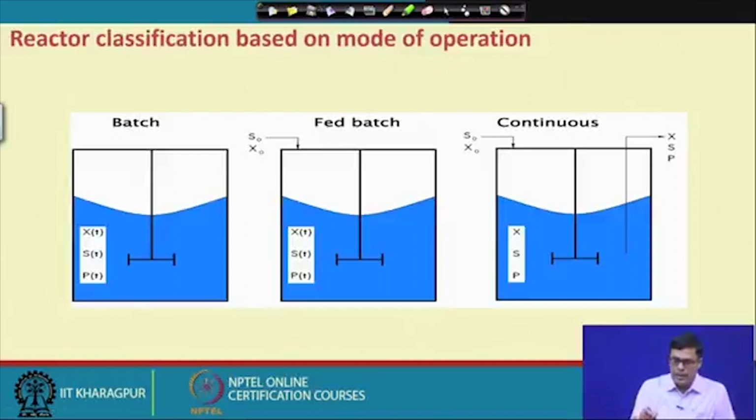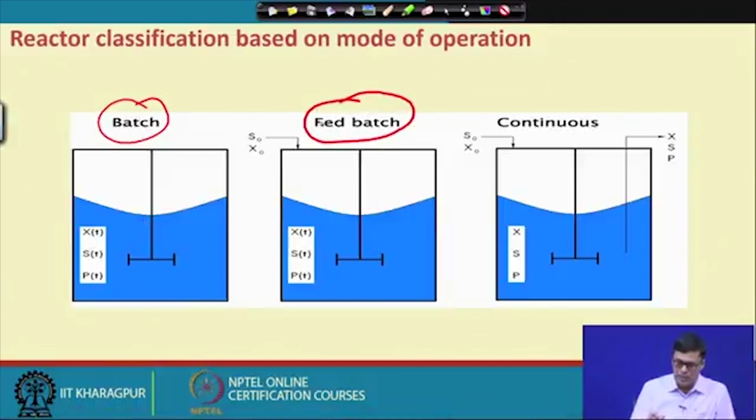Now, pictorially, this is how the processes look. In the batch process, we put the material in at a time. After feeding, we are not taking the material out. After the reaction is over, we can take the material out. In the fed batch process, we give small feeding with respect to time.